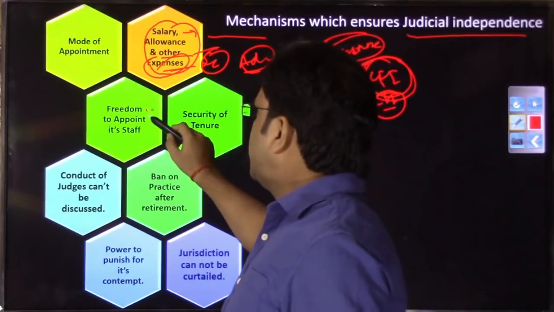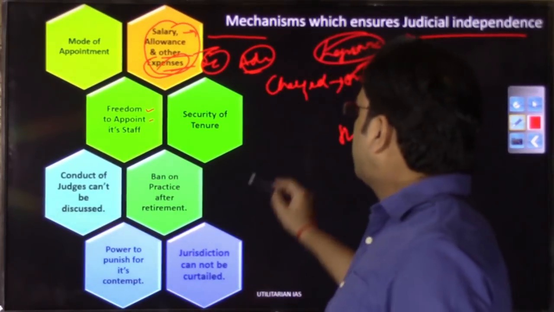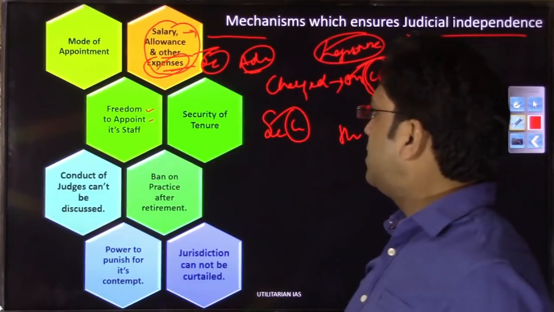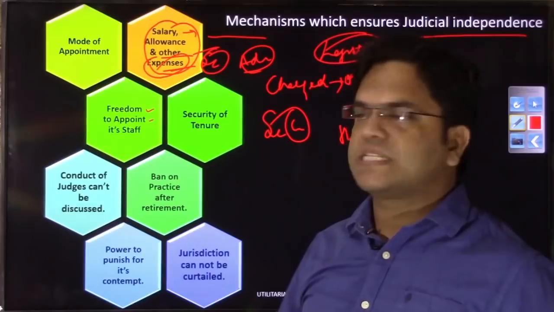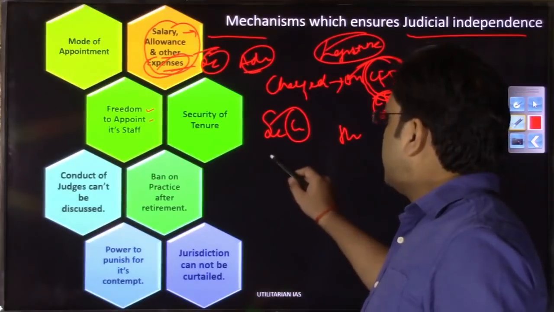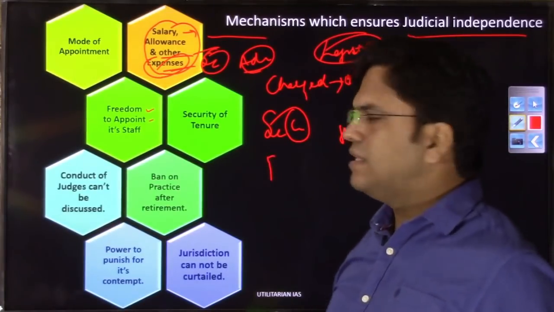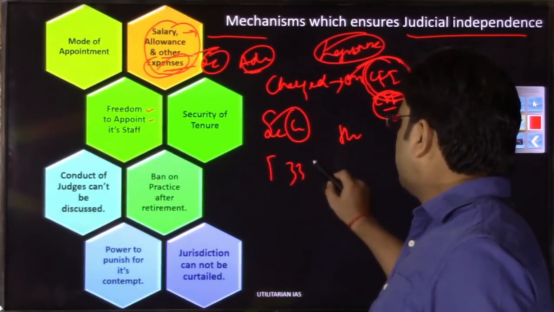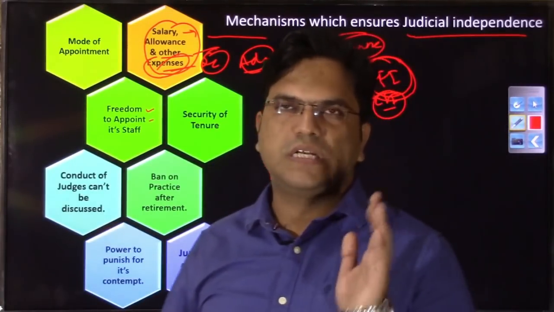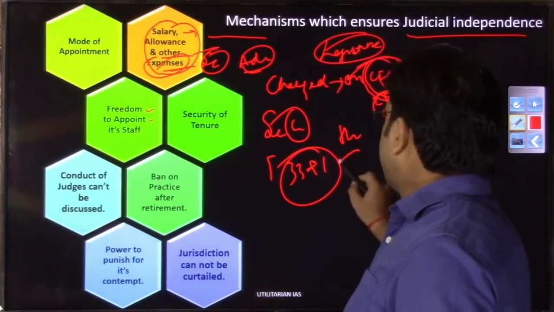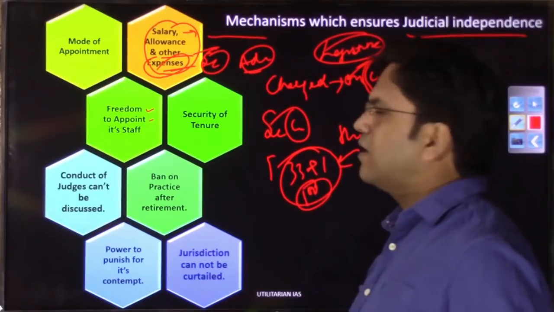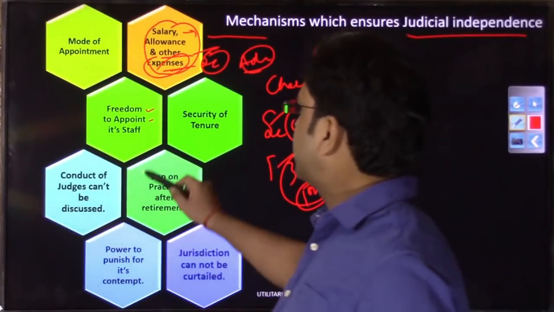Then, freedom to appoint its staff. It is not only Supreme Court judges, through the collegium system, but the Supreme Court can also appoint its administrative and clerical staff. As I already told you, the Supreme Court is not just the front line judges that we see, the 33 plus 1. Whenever we refer to the Supreme Court, our mind generally goes to these judges, but there are thousands of staff working in the background, administrative and clerical staff.